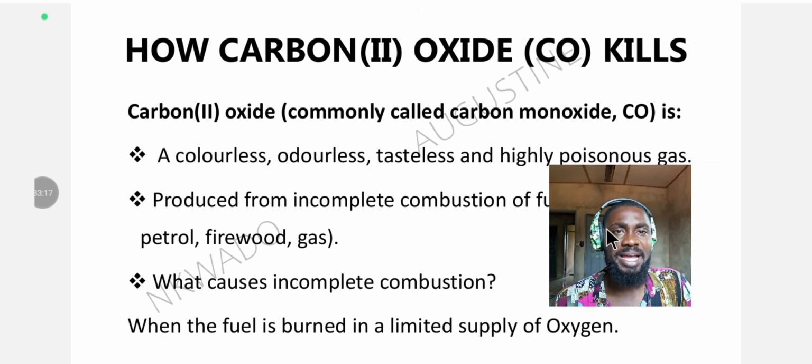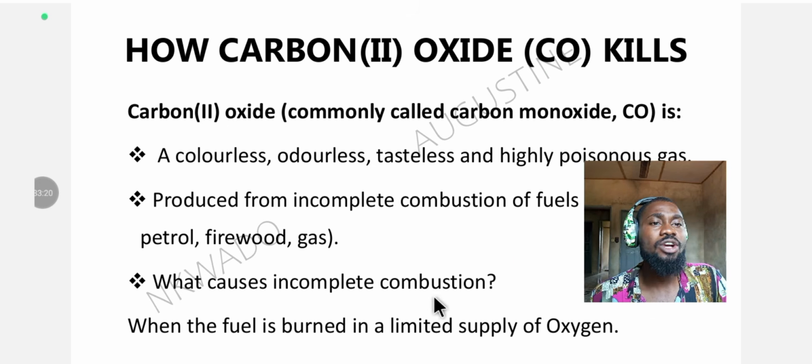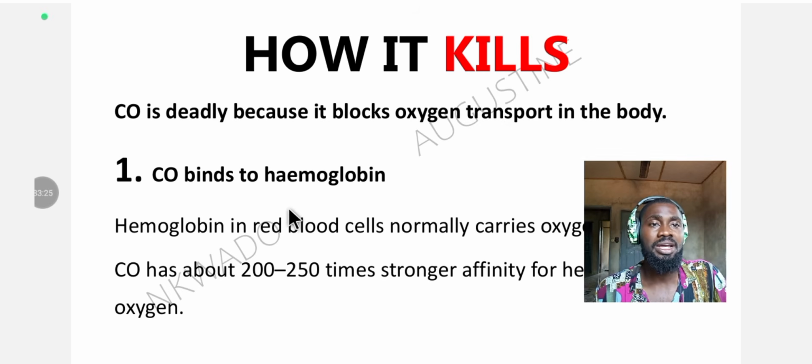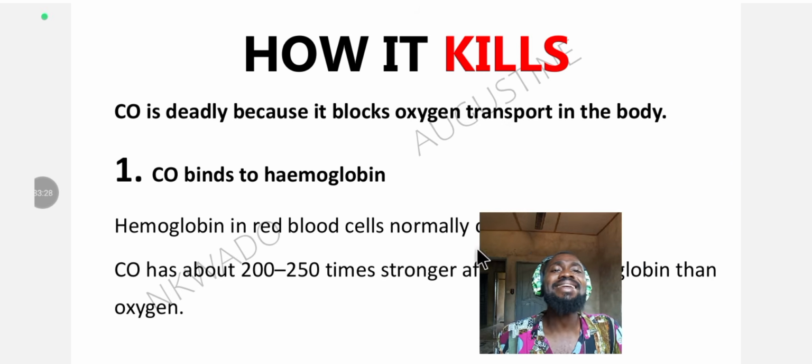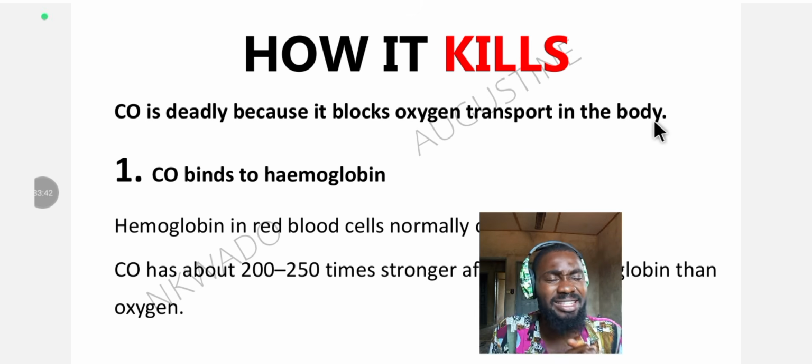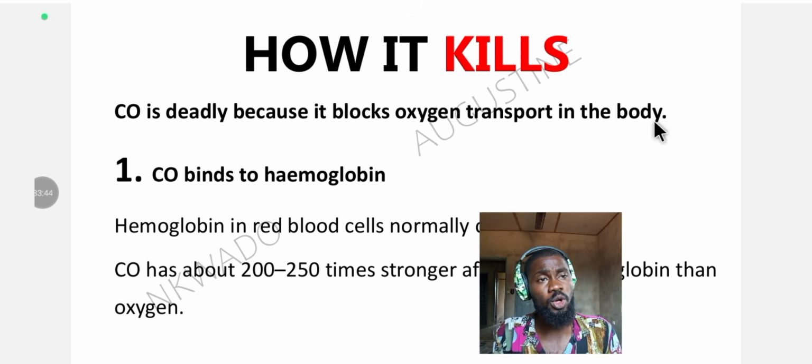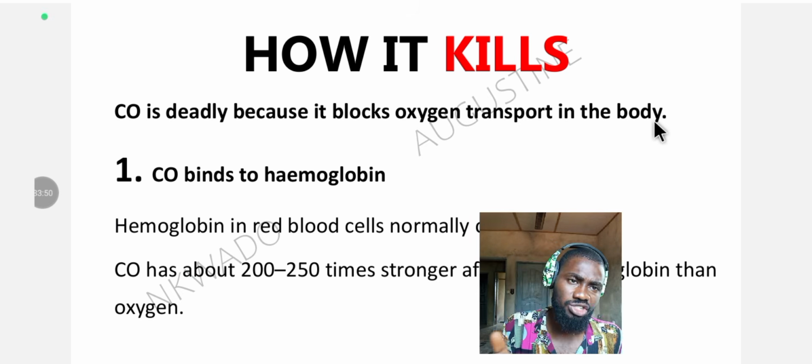Then the next question is, what causes incomplete combustion? Like I just explained, when the fuel is burnt in a limited supply of oxygen. So let's understand how carbon monoxide, or carbon(II) oxide, kills. How does it kill? Carbon(II) oxide is deadly because it blocks oxygen transport in the body. It prevents the hemoglobin in your blood from transporting oxygen. It's very difficult to transport oxygen. And let's understand how it occurs.